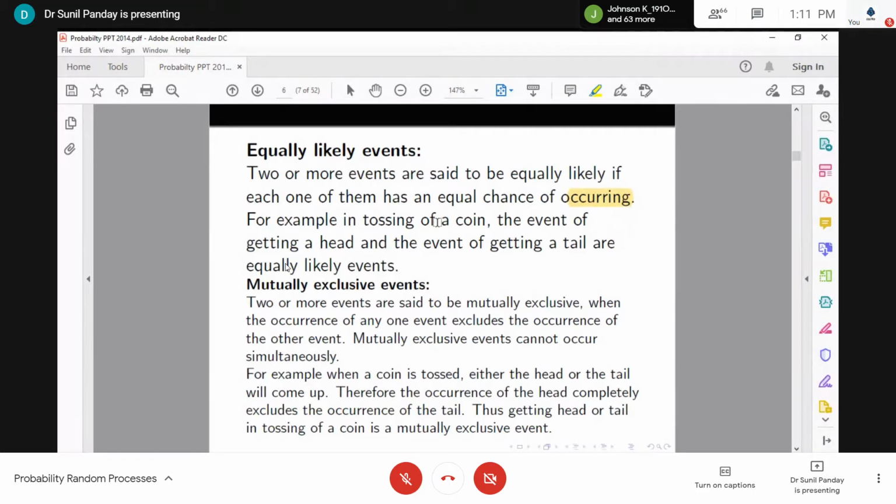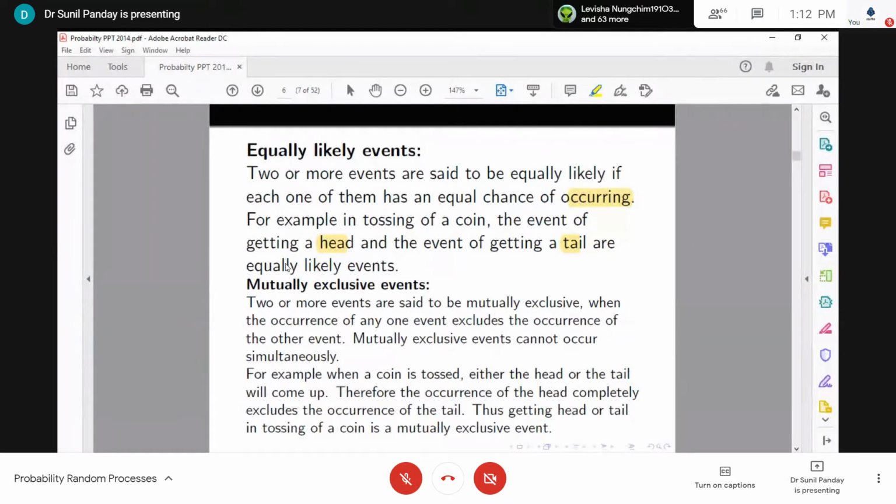For example, in tossing of a coin, the event of getting a head and the event of getting a tail are equally likely. And if we have an unbiased coin, then 1 by 2 is the probability of getting head and 1 by 2 is also the probability of getting tail.